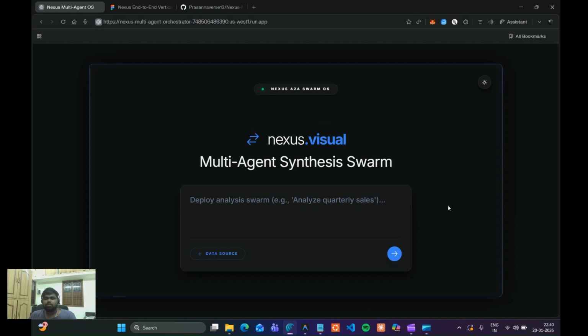My solution builds a swarm of specialists: an orchestrator agent, a planner agent, a coder agent, an analyst agent, and a critic. This mimics a real engineering team. I approached this as a backend engineer instead of just making a pretty UI wrapper.